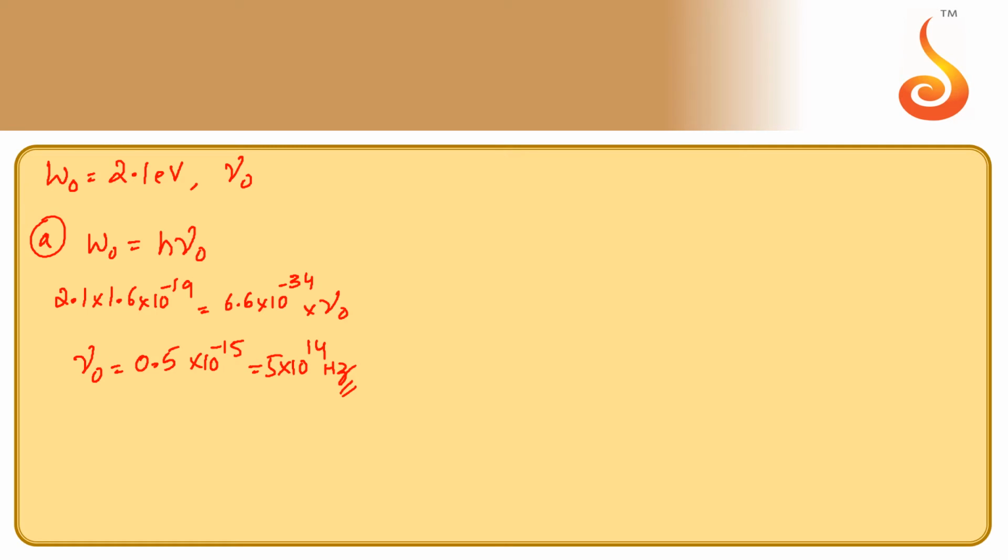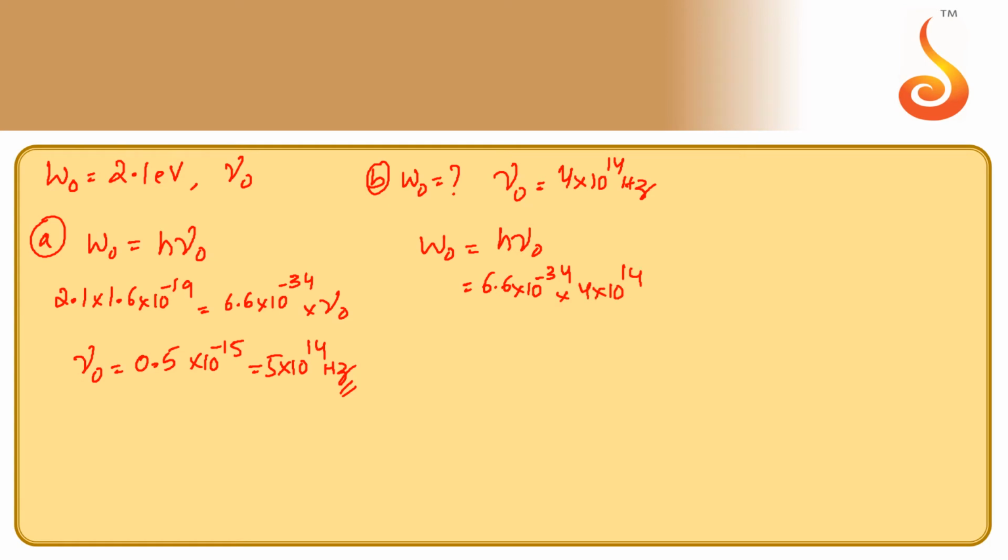And the second one, we need to calculate the work function if the threshold frequency is given as 4 into 10 power 14 Hertz. The work function is equal to h nu naught, which is 6.6 into 10 power minus 34 into 4 into 10 power 14. So what we get is 26.4 into 10 power minus 20.